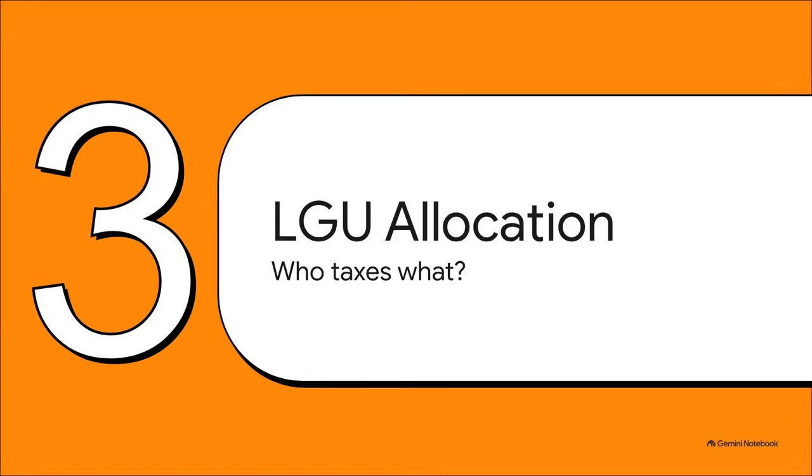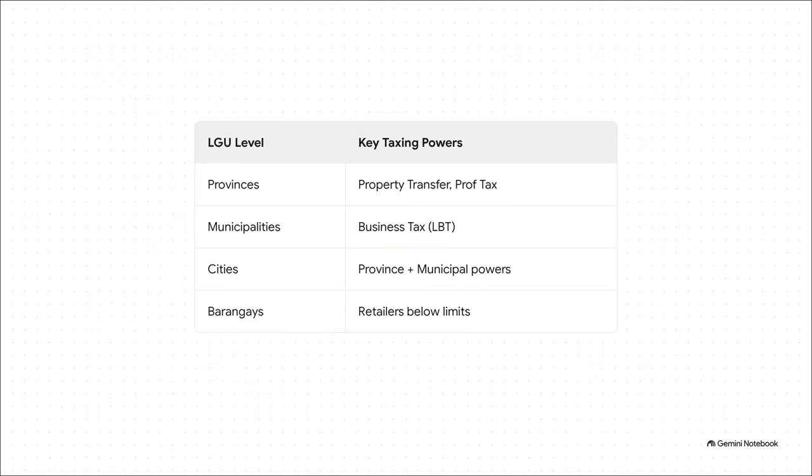All right, popping open our third and probably heaviest folder, allocation by LGU level. Keep in mind, not all local governments are created equal. Who exactly gets to tax what? I want you to take a mental screenshot of this matrix right now. It is your ultimate cheat sheet. Notice the stark contrast in jurisdiction as we move vertically down the list. Provinces, they handle things like the transfer of real property, professional tax, and amusement tax.